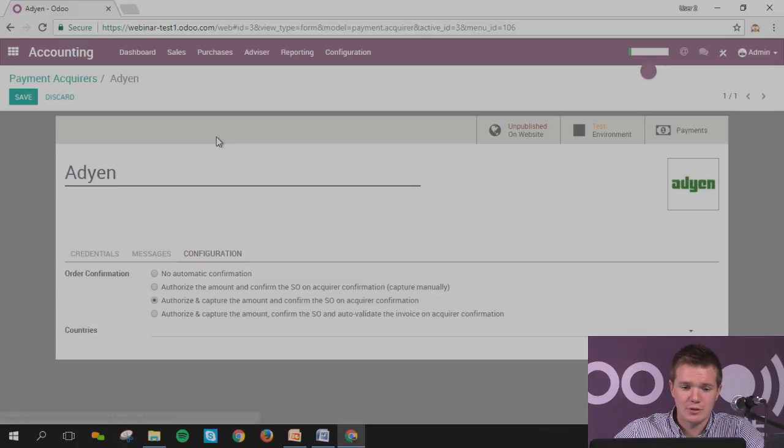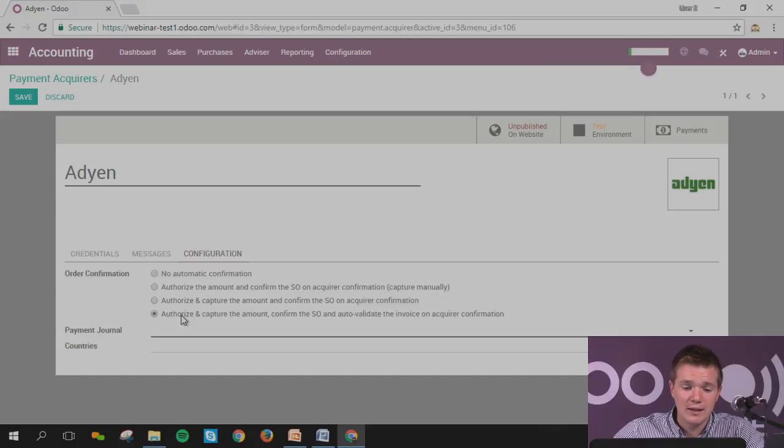And for the configuration, you can say whether you want, as soon as the guy pays online, to authorize and capture the amount and confirm the SO, the quotation confirmation. Usually, this is what you can say if you don't need to check the order online. You can simply say that as soon as the guy pays online, the sales order is confirmed, so you can directly have a delivery order, and afterwards the invoice is confirmed as well, and you can simply send it directly to the customer.